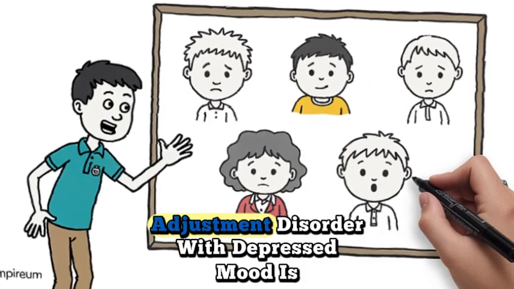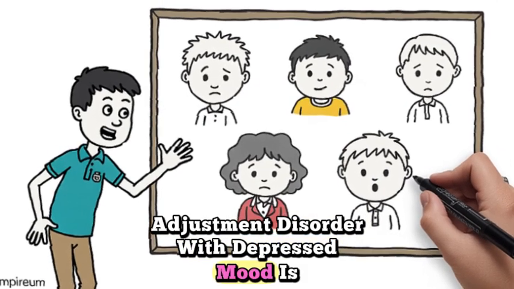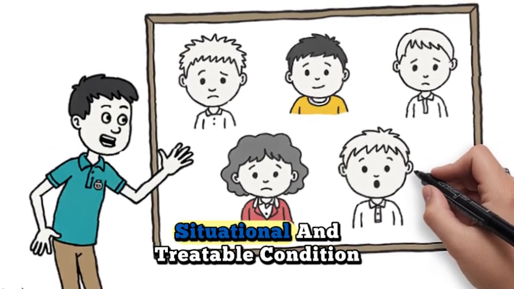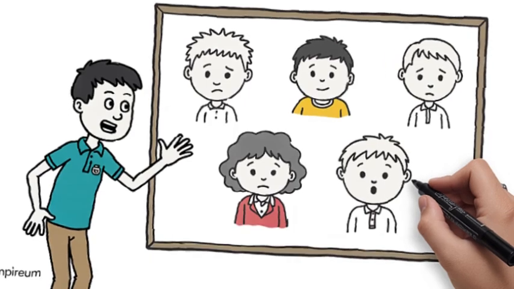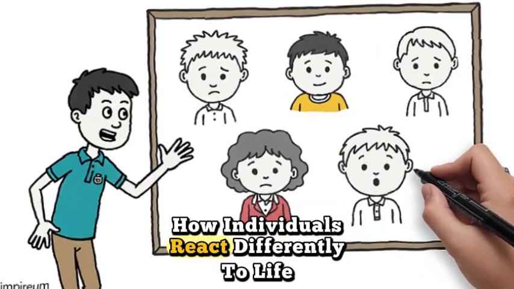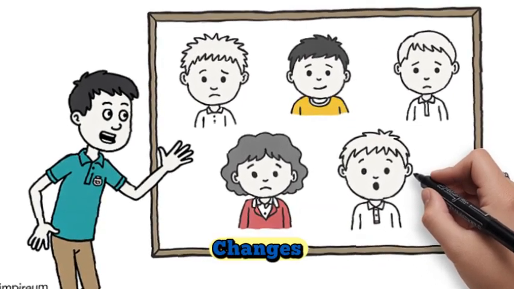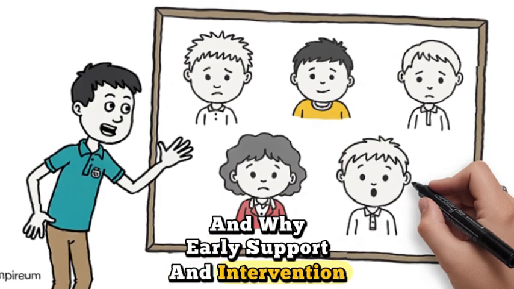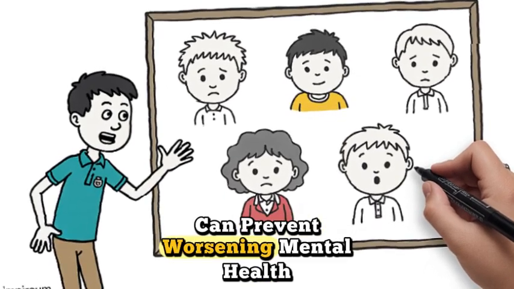Conclusion: adjustment disorder with depressed mood is a common situational and treatable condition. It highlights how individuals react differently to life changes and why early support and intervention can prevent worsening mental health.